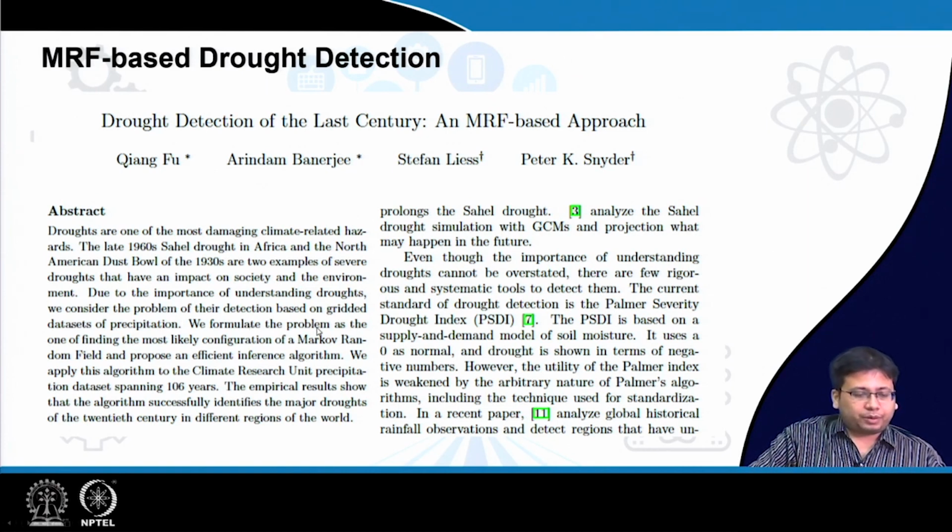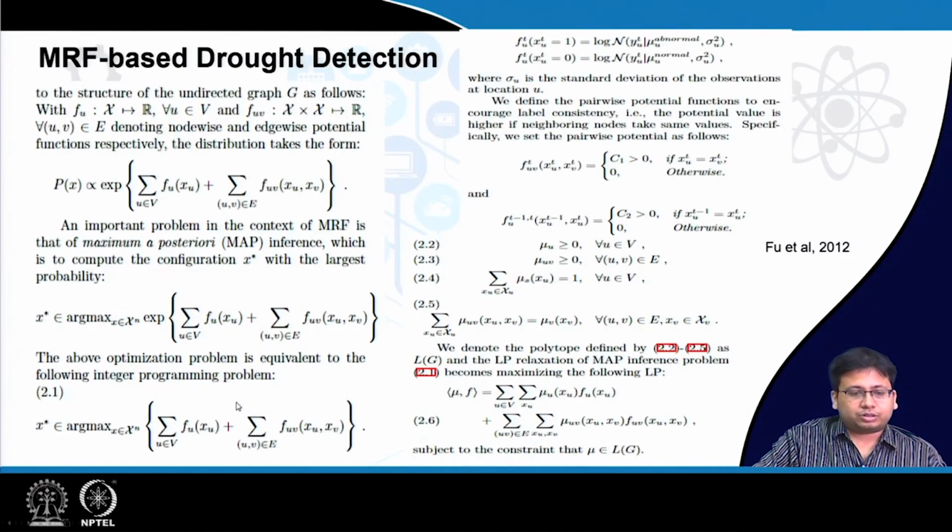We formulate the problem as one of finding the most likely configuration of a Markov random field and propose an efficient inference algorithm. We apply this algorithm to the Climate Research Unit precipitation dataset that spanned 106 years. The empirical results show that the algorithm successfully identifies the major droughts of the 20th century in different regions of the world. So this is the Markov random field.